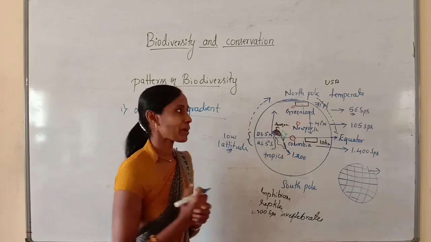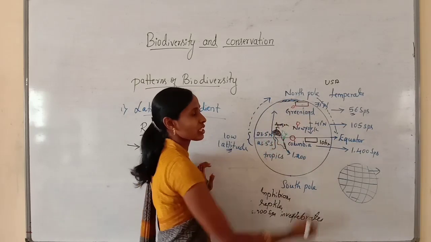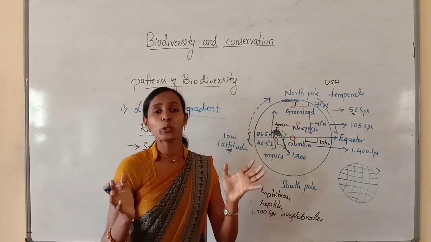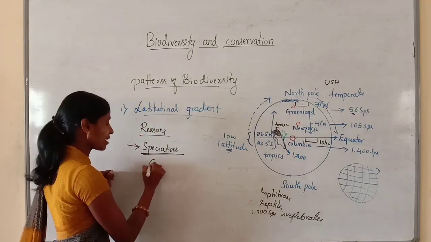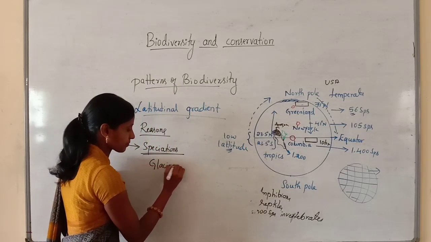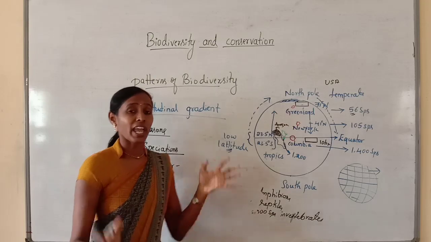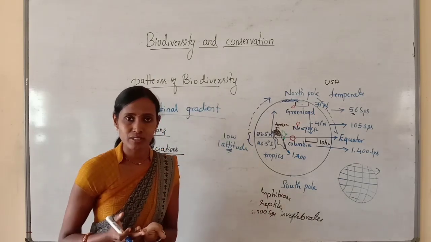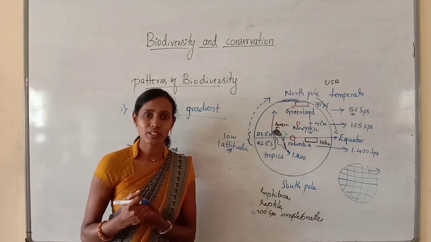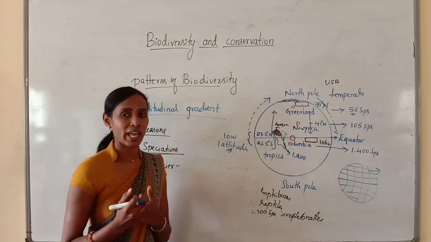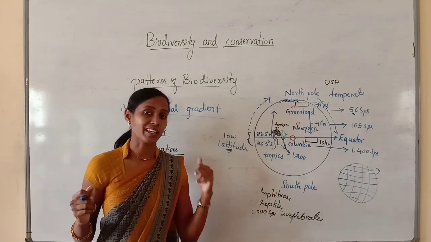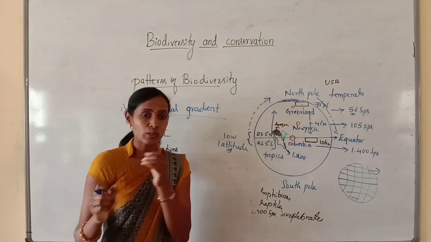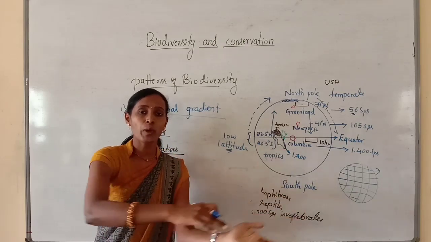Due to colder climates, ice formation takes place, and sometimes there will be a huge mass of ice called a glacier. A glacier is nothing but a huge mass of ice, or we can say a river of ice. Have you seen a river of ice? It slowly moves over the land.